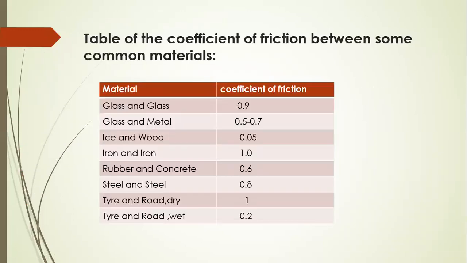Now, the table of the coefficient of friction between some common materials. There are materials, and this is the coefficient of friction: glass and glass 0.9, glass and metal 0.5 to 0.7, ice and wood 0.05, the least friction; iron and iron 1, rubber and concrete 0.6, steel and steel 0.8, and tire and road when dry is the maximum friction, and tire and road when wet is the minimum friction.